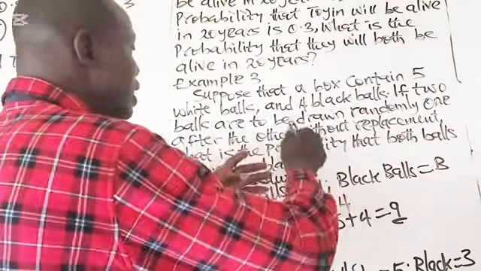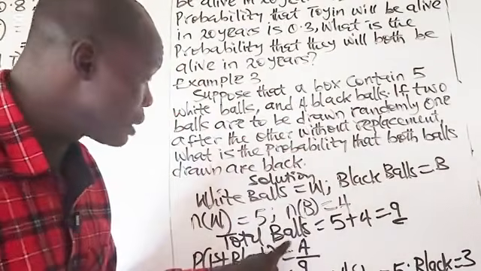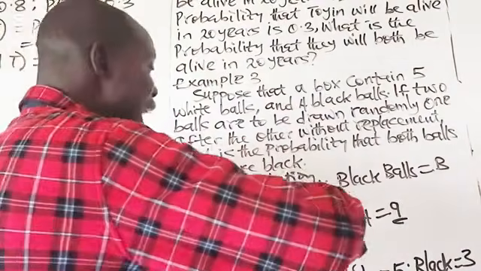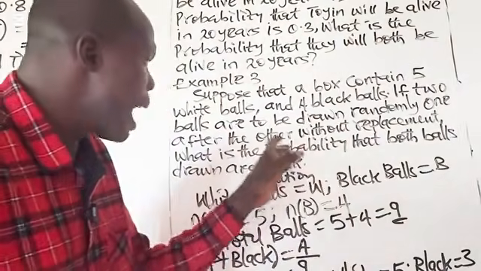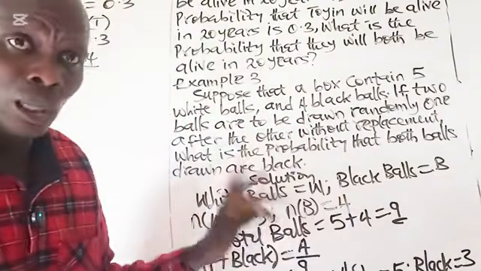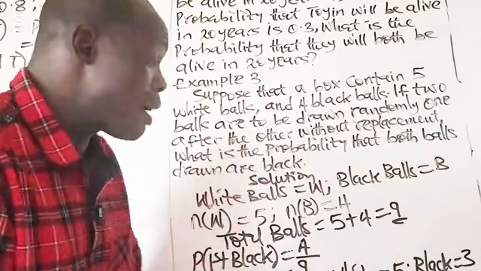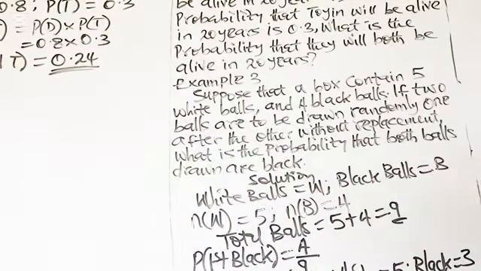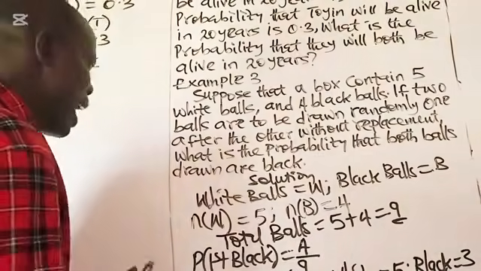But since you did not replace it back, the number of black balls you'll be left with will be 3, no longer 4. The whites will still remain 5. That is why you now have 8 balls altogether, comprising 5 white, 3 black.